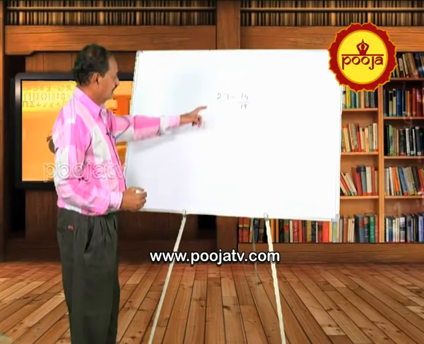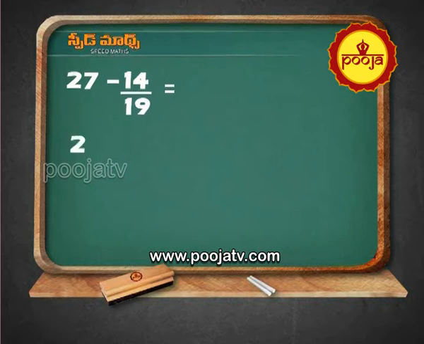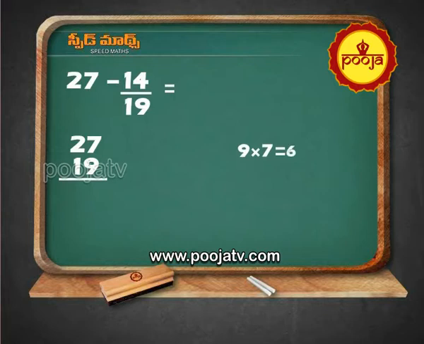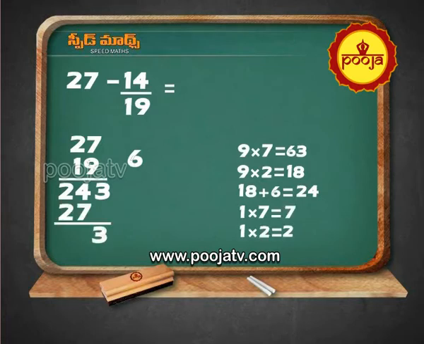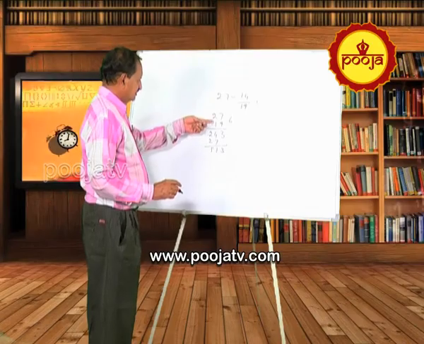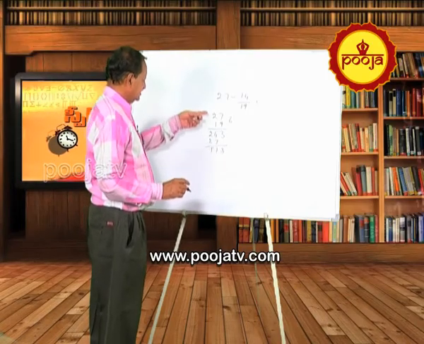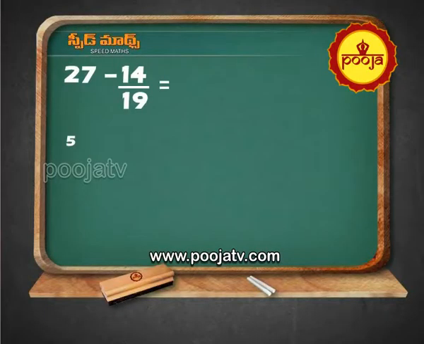Okay. How to do? 27 into 19. 9 into 7 equal to 63. 3 here, 6 outside. 9 into 2, 18. 18 plus 6 equal to 24. 24 here. 1 into 7, 7. 1 into 2, 2. 2, 7 here. The final answer is 513. 19 sevens, 133, 380 plus this, you will get 513. 513 minus 14.